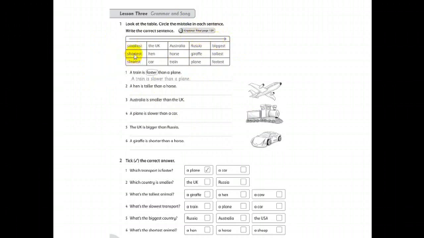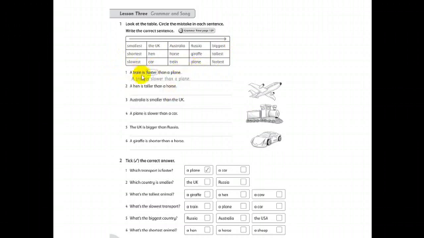Now from the shortest to the tallest. We have animals, some animals. And we have from the shortest to the tallest. من الأقصر إلى الأطول. Hen, horse, giraffe. And we have the transport, وسائل النقل, from the slowest to the fastest. From the slowest to the fastest. من الأبطأ إلى الأسرع. Car, train, plane.